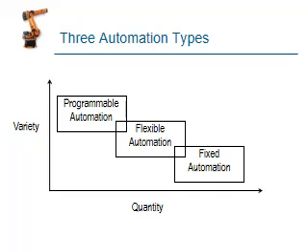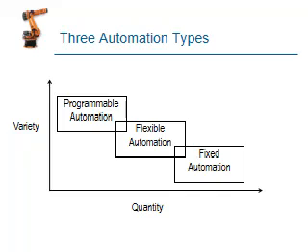The first is fixed automation. In fixed automation the quantity is very high and the variety is very low, so only a simple variety with a very small number of processes is done. That is fixed automation.